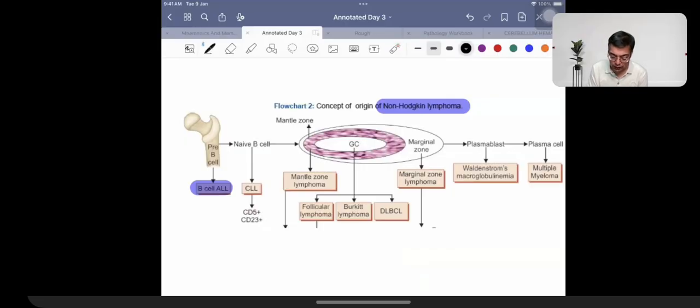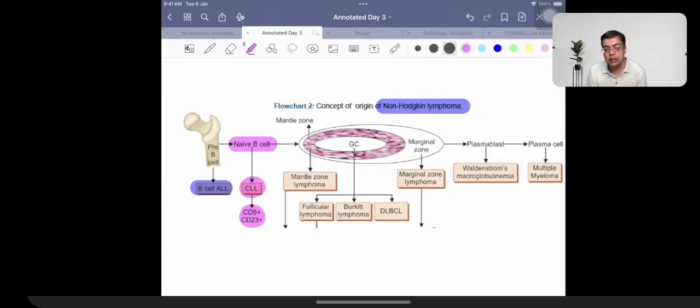Whenever we are talking about CLL, CLL arises from the naive B cell, that itself is a question. CLL, what is the peripheral smear finding? Smudge cells. Cells get crushed. What is the appearance? All cells look the same. Convent girl appearance. Patients have a confirmatory investigation, which was 2022's question: flow cytometry. What is the flow cytometry finding? 2023's question. CD5 and CD23 being present.